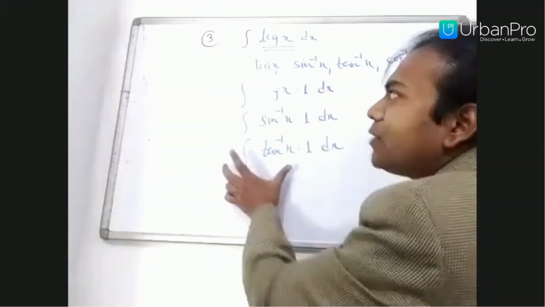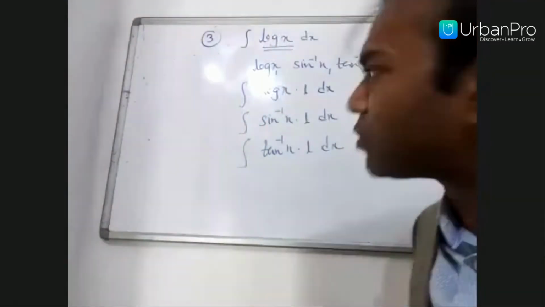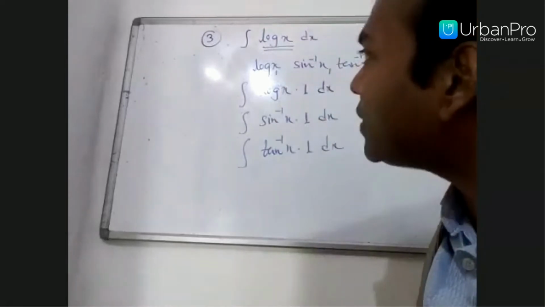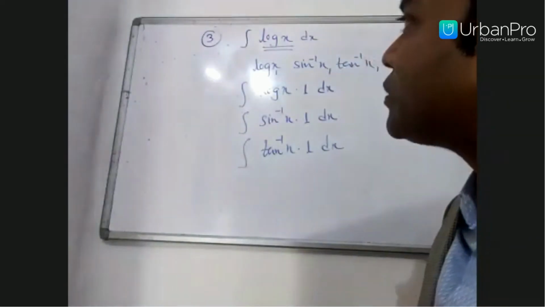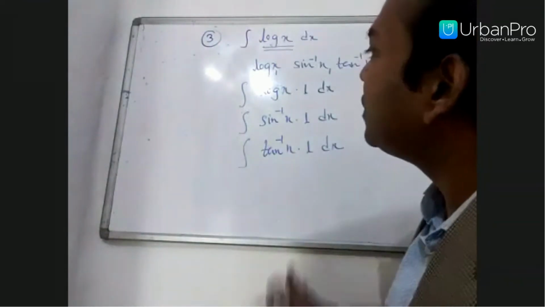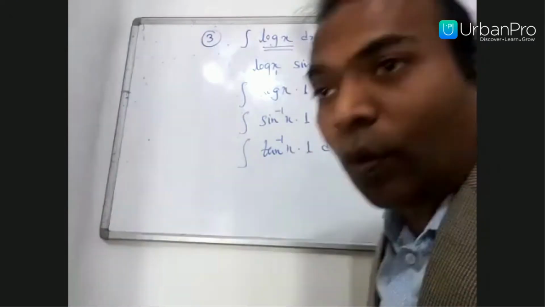What I am trying to explain is this: whenever you have any function, not only the particular functions which I wrote here, any function which does not have a direct integral formula, how will you find its integration? In these kinds of problems, just take 1 from your own side.